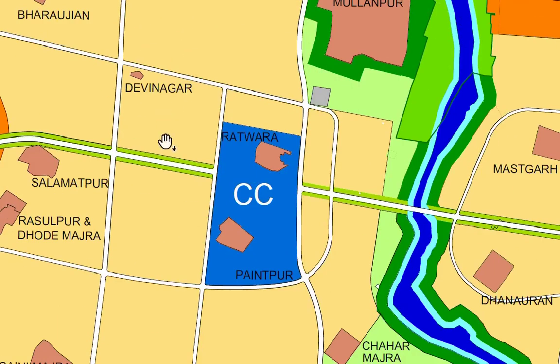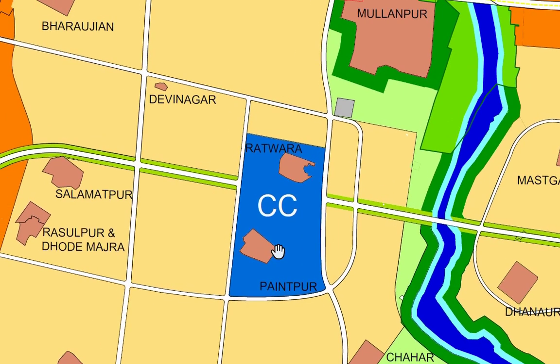If we come downwards, here we can see capital letters CC. This is the area reserved for civic and community institutions, for civic, community or cultural purposes. So these can be courts, police stations, special government buildings, community centers, old age homes, orphanages, libraries, museums, and many more such institutions.